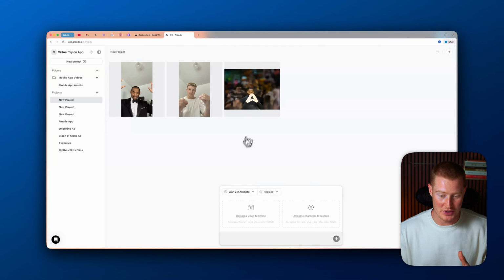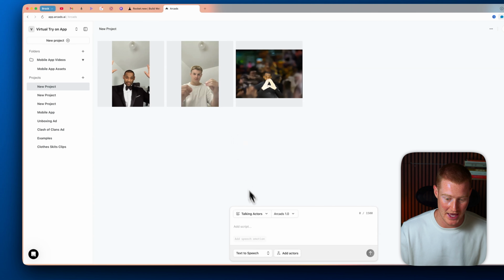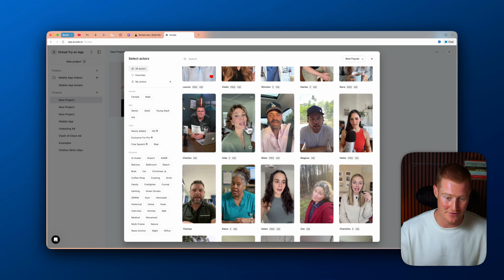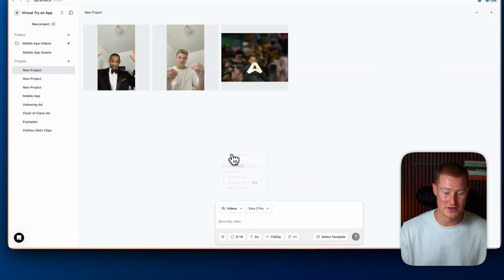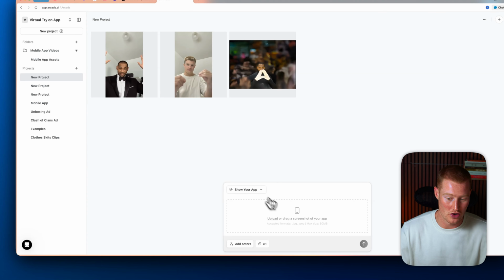All right, so before I go ahead and generate my first ad for our app, I want to show you the capabilities of using Arcads. So we have multiple different things inside of here. We have talking actors, which we could come here and basically select a bunch of different actors that they have. They're basically just AI generated avatars that we can use for our user generated content ads. We also have the ability just to generate a video. So we could select our video model here. We're going to use Sora 2 Pro for this use case because it's just the best model at creating this style of videos.